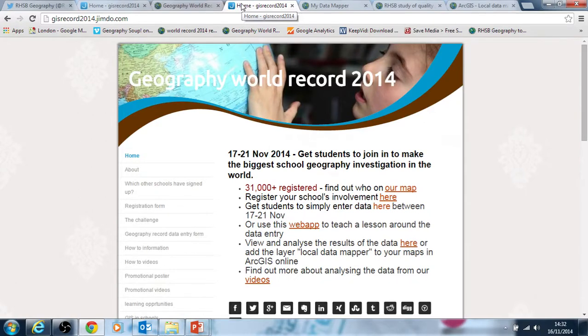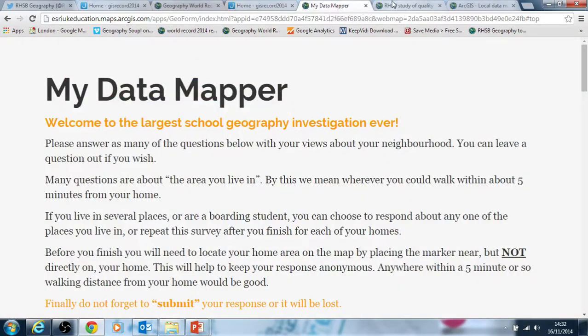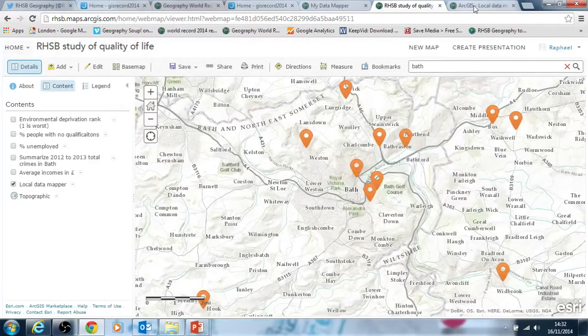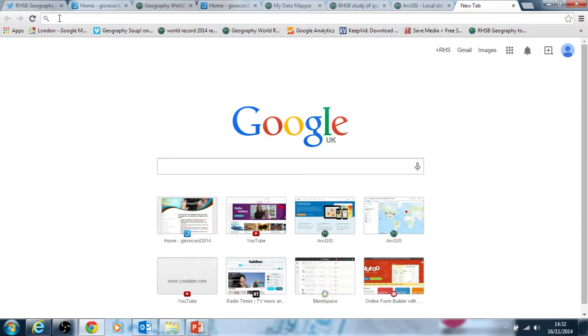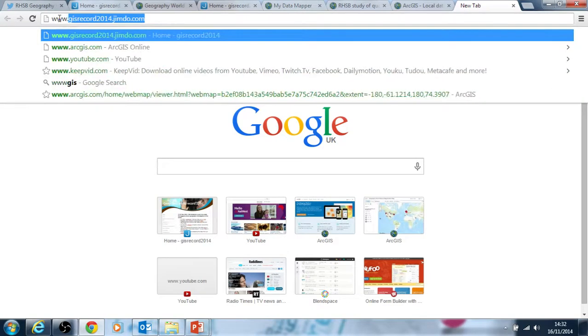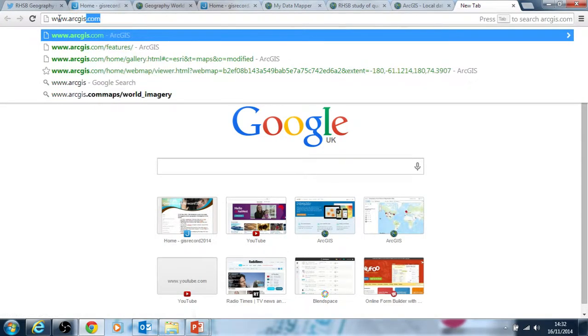I'll give some other tutorials about how to follow this up, but just before I finish on this one, I thought I might just also explain if you wanted to go into putting the data directly into ArcGIS Online, for those of you who prefer that route or want students particularly to be using that. So I'll just start from the beginning of this, ArcGIS.